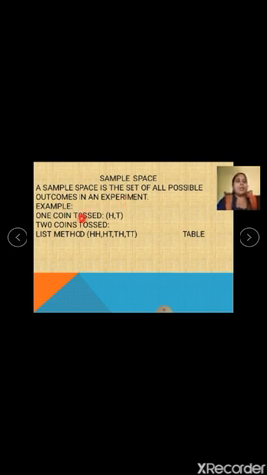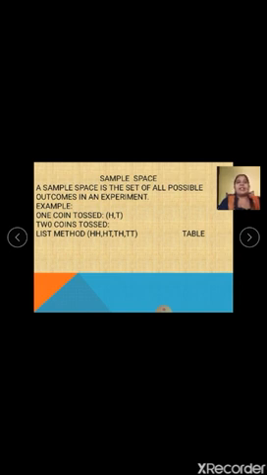The first one is explained here, one coin tossed. The possible outcomes are only two. Either I get a head or I get a tail. But when two coins are tossed, then this is one of the methods to write it, the list method. Like I list the possibilities. What is the first possibility? That when I toss both the coins, I get head on both. The second one is head on the first one, tail on the second one. The next possibility is tail on the first one, head on the second one. And the last possibility is tail on both the coins. So there is no other way in which I will get the possibilities. So there are only four. So when two coins are tossed, the number of possibilities is four, and it can be written in this way.